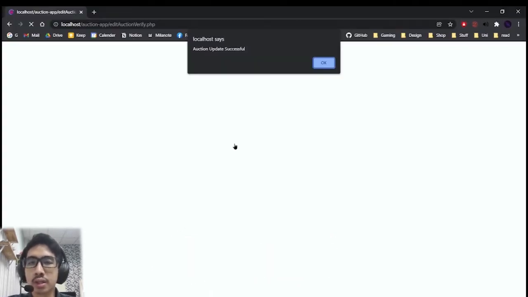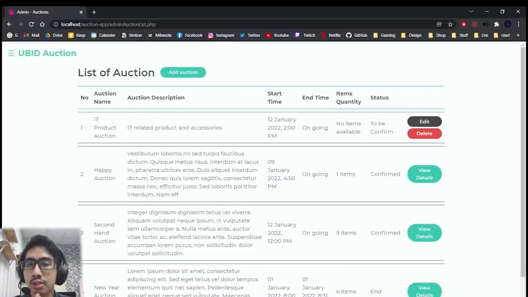So we can go ahead and save. It will tell us auction updated successfully. So it will update the auction description. So next, we can also delete the auction.